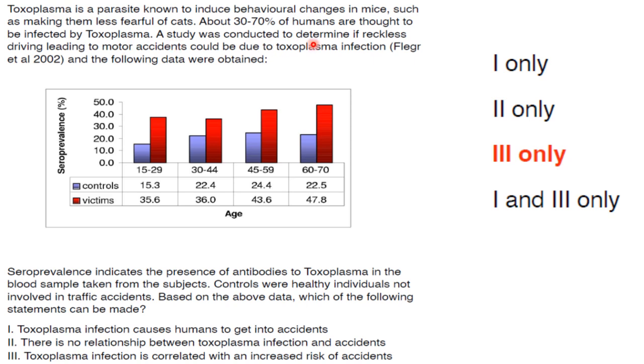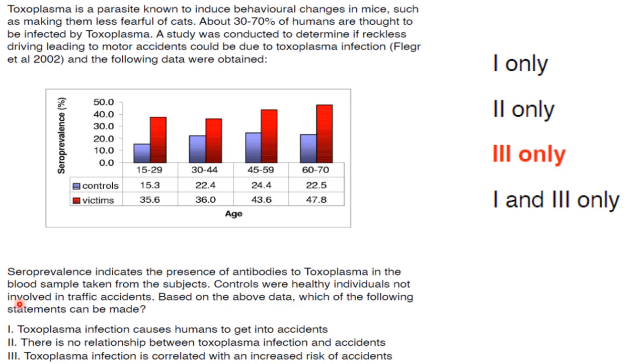A study was conducted to determine if reckless driving leading to motor accidents could be due to toxoplasma infection, and the following data were obtained. So this is the data. So zero prevalence, that is over here on the y-axis. What is zero prevalence? It indicates the presence of antibodies to toxoplasma in the blood sample taken from the subjects. So these are the antibodies present.